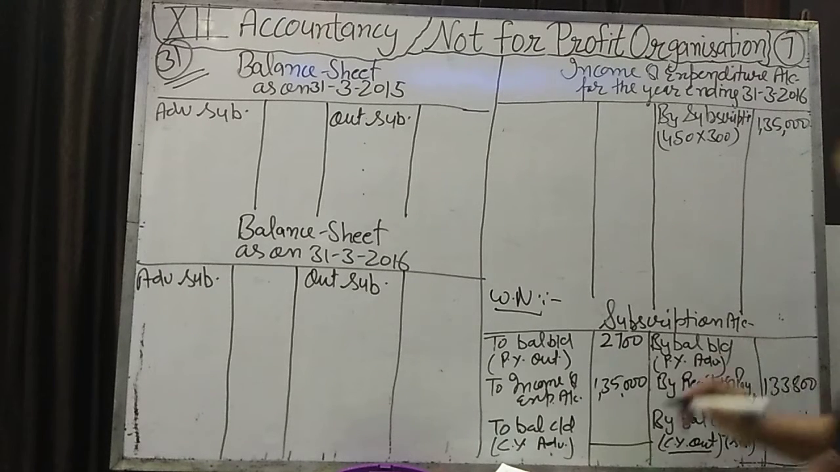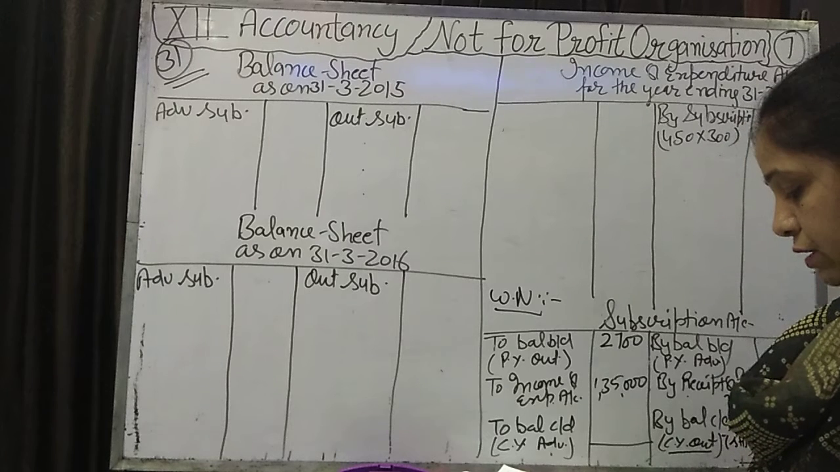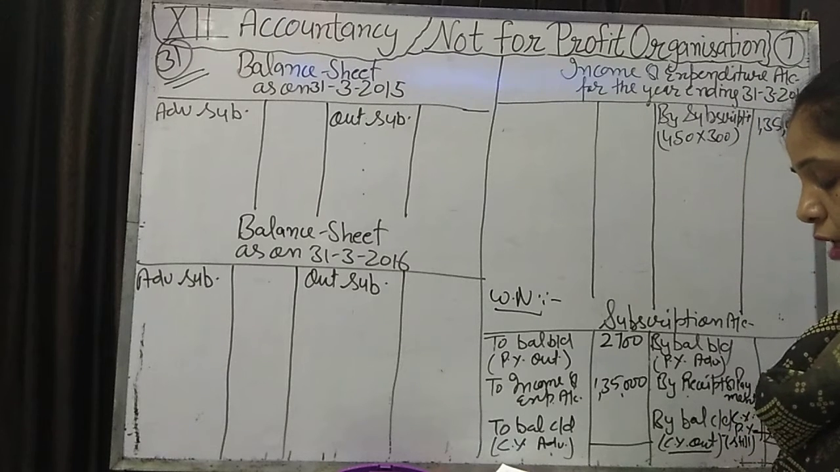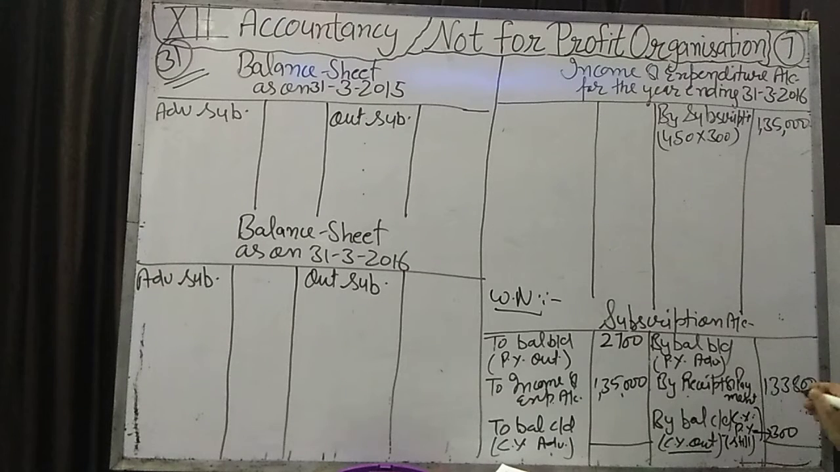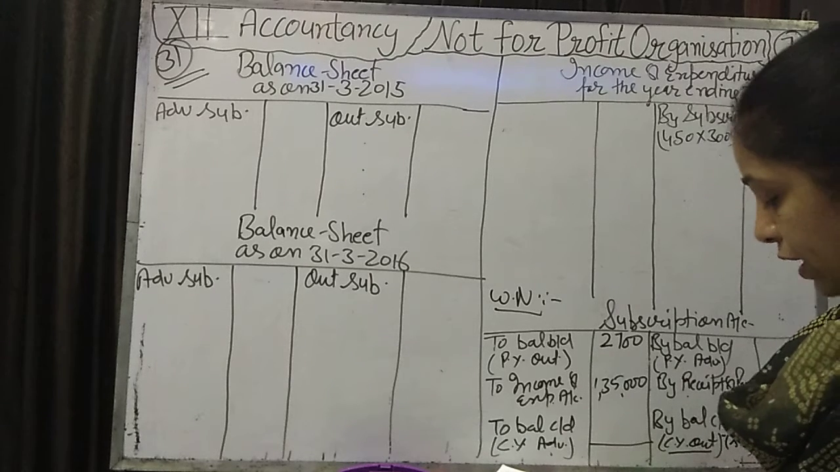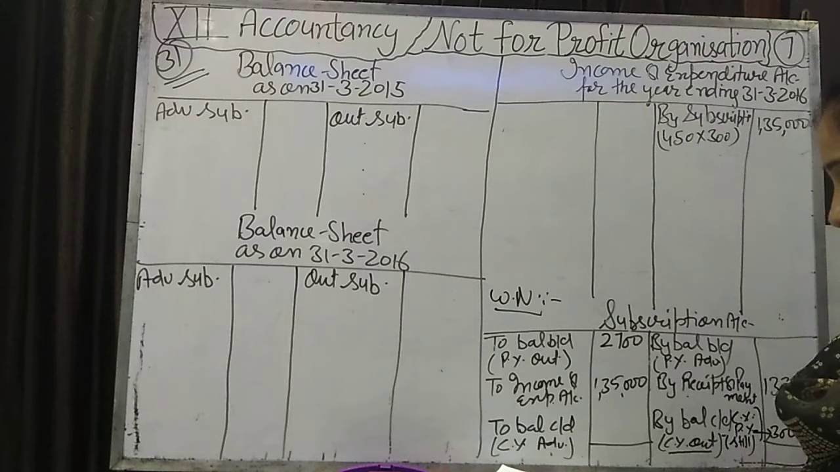Okay, and any other information? See, the second information is that a donation of rupees 20,000 was wrongly included in subscription of the current year. We have received this subscription 1,33,800. In this, 20,000 is wrongly included of the donation. So we will deduct 20,000 here and write 1,13,800. That 20,000 we will add in the donation. We will keep this in mind when we write the donation.